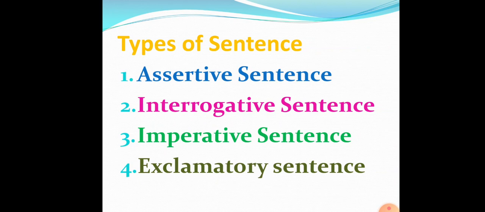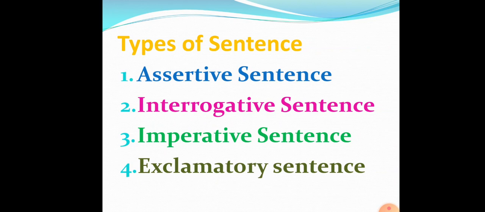There are different kinds of expression, how we express our feelings and our thoughts, how the words are organized in a structure, and how we are going to express it. They are divided into types of sentences. So assertive sentence, interrogative sentence, imperative sentence and exclamatory sentence are the four types of sentence.